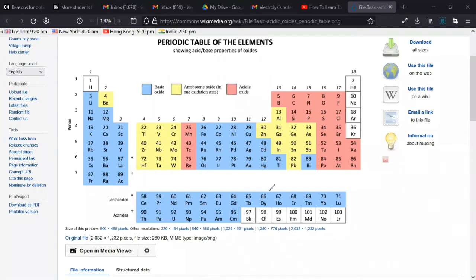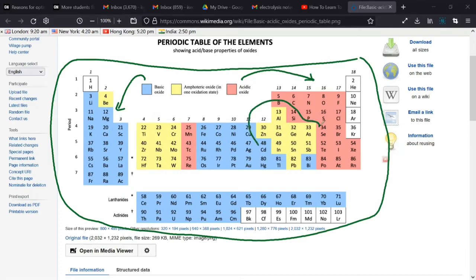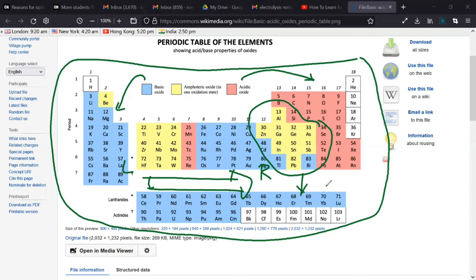Mr. Shivang, can you see the screen? Yes, sir. So what is your understanding looking at this table? My understanding is that on the extreme right, you have all the non-metallic oxides, which are all acidic oxides. On the extreme left, you have all the basic oxides, that is, all the metal oxides. And the conclusion is that as you go from left to right, the basic character decreases. If you go from right to left, the basic character increases. Shabash.